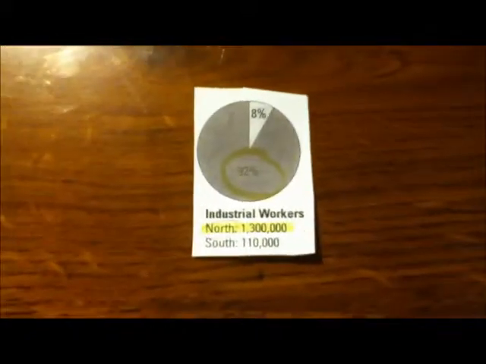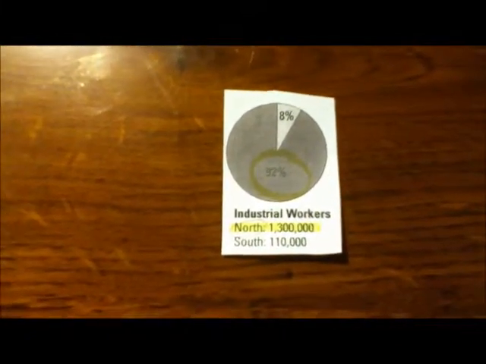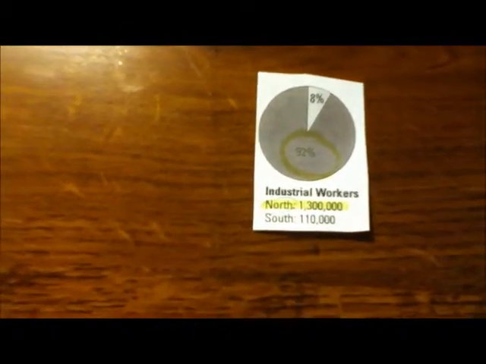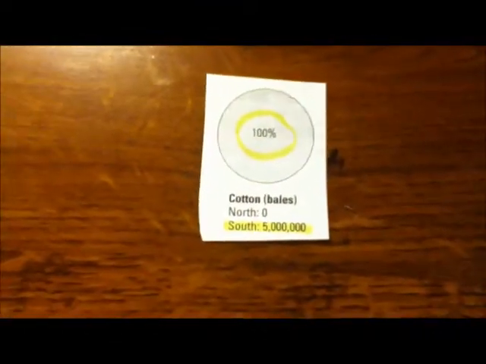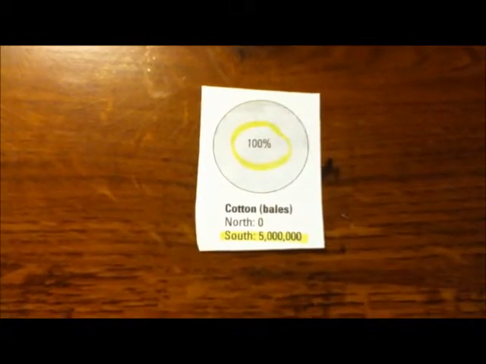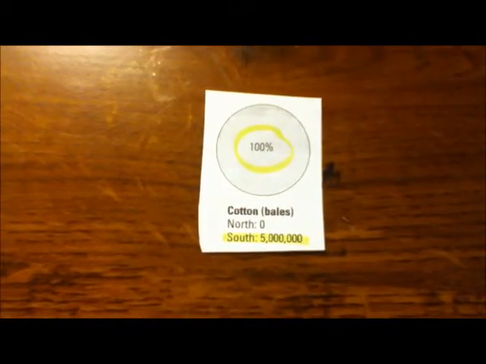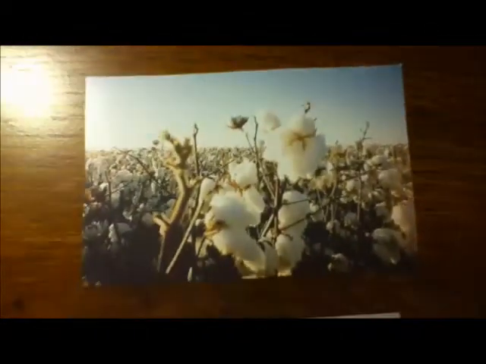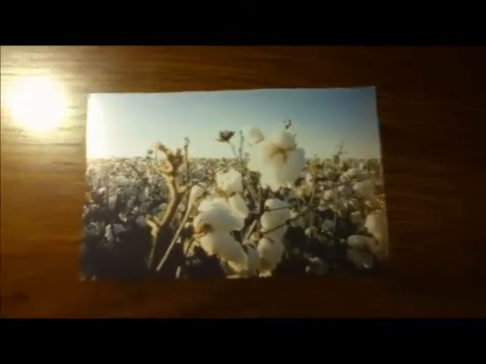In Freedom and Crisis, An American History by Alan Weinstein and R. Jackson Wilson, it is shown that the North is more populated, with industrial workers being 92%. This emphasizes that the North is more industrial. Also in Freedom and Crisis in American History, it shows that the South has 100% cotton production, emphasizing that the South is dependent on cotton economically. The North is dependent on industry, while the South is dependent on their production of cotton. This is one reason why the border states should secede from the Union.